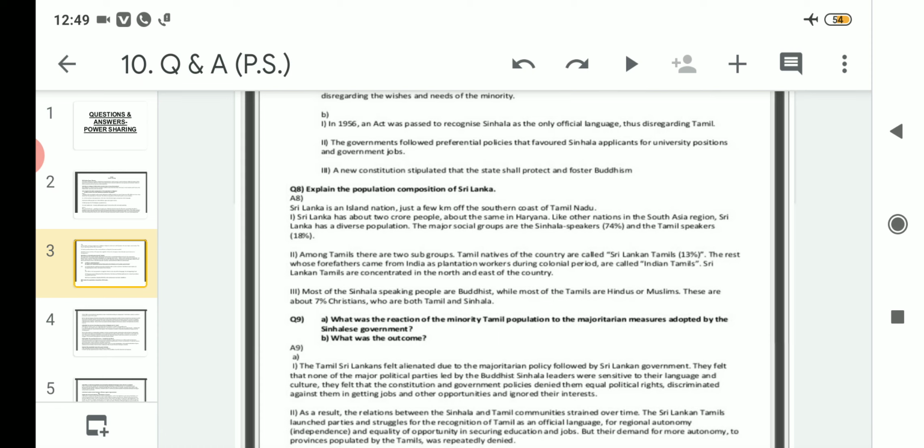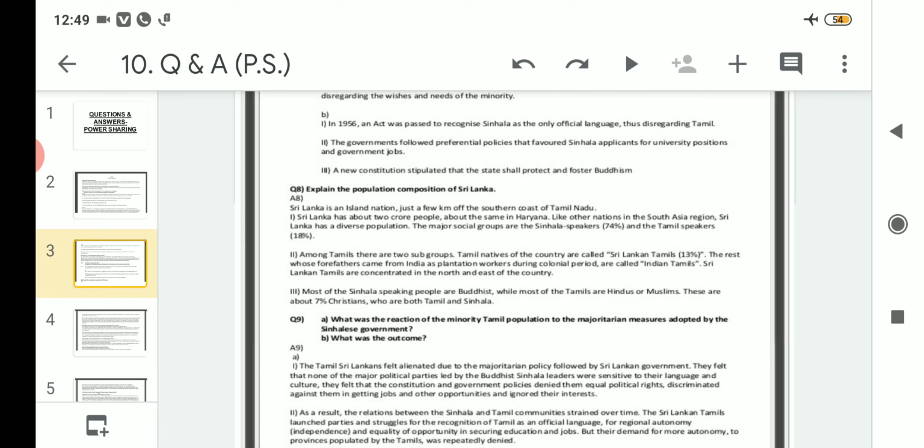That means if there are 4 parts, east, west, north and south, only these are applicable. Sri Lankan Tamils are a majority only in the northern and eastern part of the country. So that's why, when they protested, they demanded a separate country, especially for the Sri Lankan Tamils, basically in the northern and eastern part of the country.